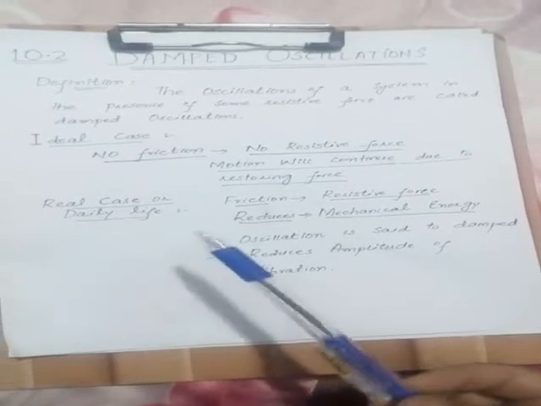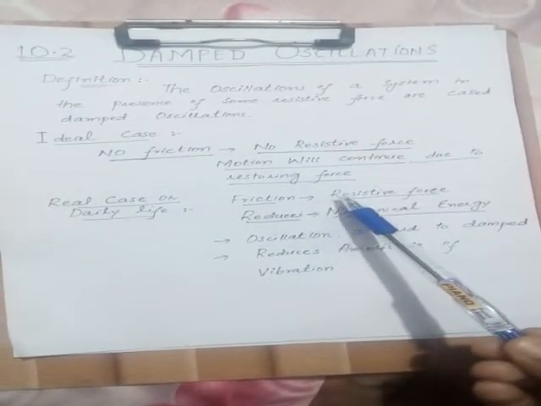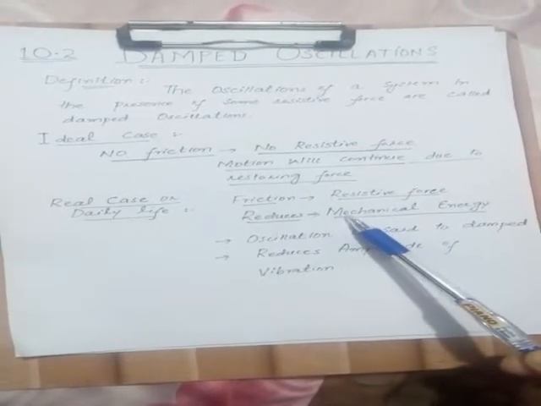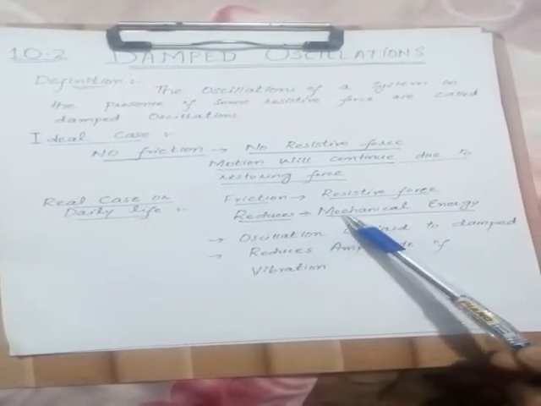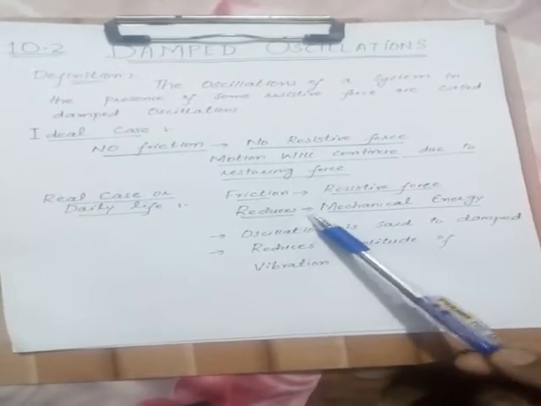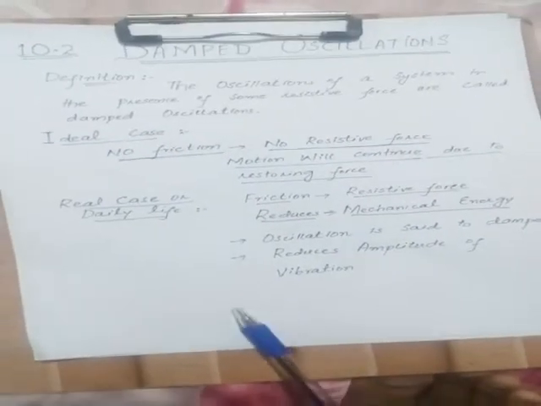In daily life, as we know, when there is motion, there is friction. When there is friction, there is a resistive force that will reduce the mechanical energy of the system. It will retard the motion, reduce the motion, and the body will stop after applying a force in the form of friction.